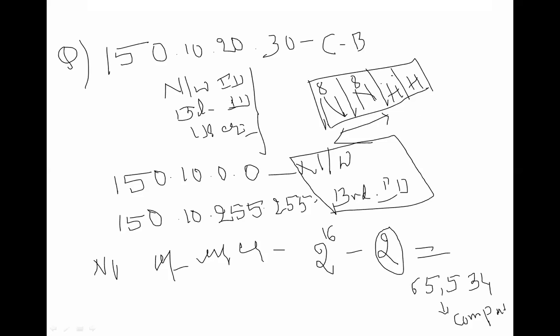You have to consider only the host part, not the network. We are asked for the number of users, so the remaining hosts are 3 octets. Each contains 8 bits, so 8 plus 8 plus 8.